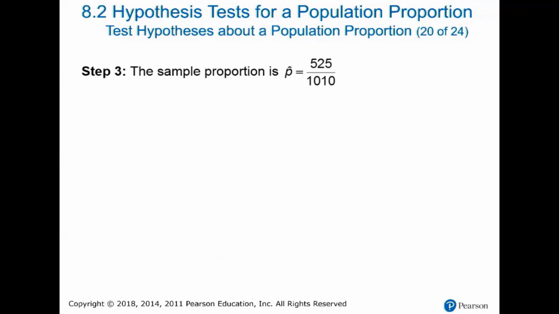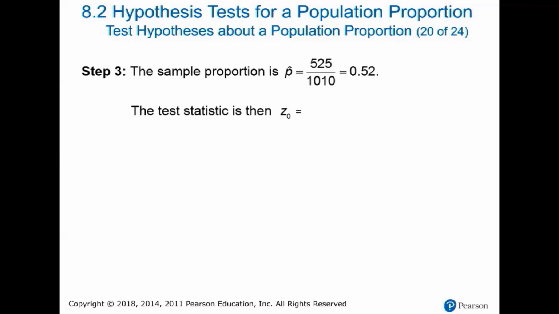From this 1010, 525 didn't trust the media to report the news accurately. That is my evidence. I need to transform this evidence into a z-score. Why z-score? I want to know how far away this evidence is from my expectation. Remember, in the center we have the true parameter. And in this case, let's assume that the true parameter is 46%. My evidence is 52%. 52% of all citizens didn't trust the media.